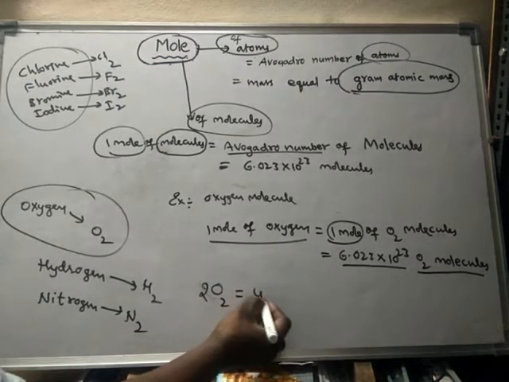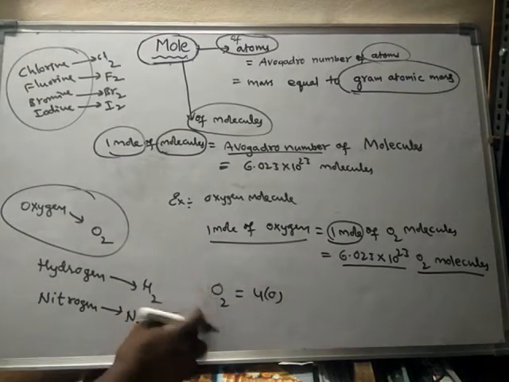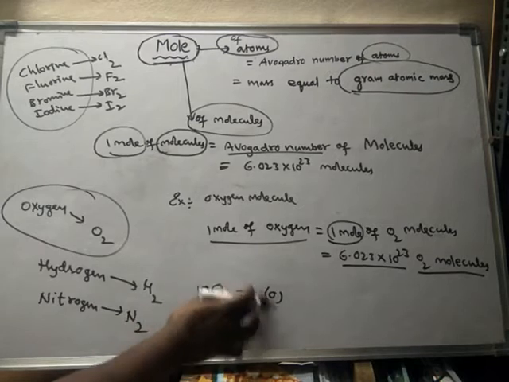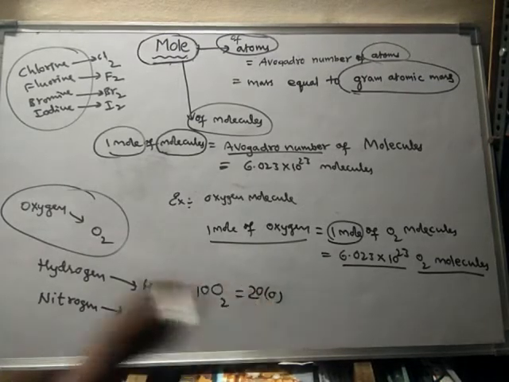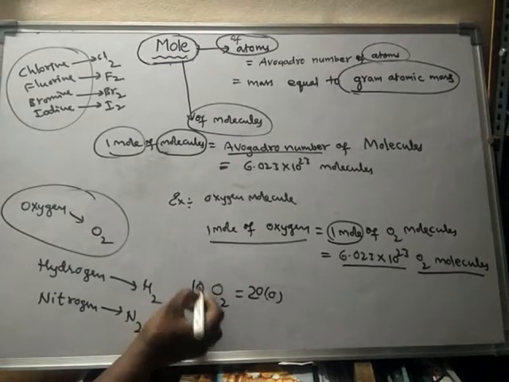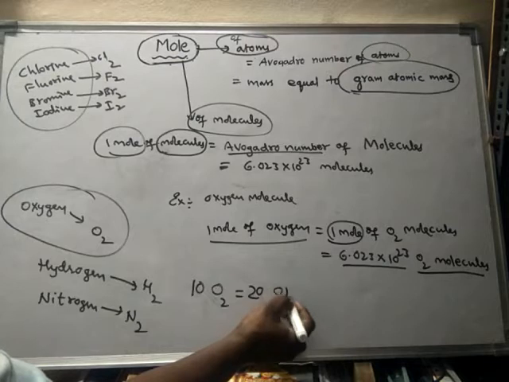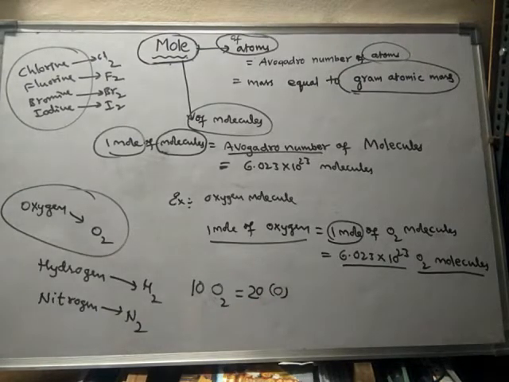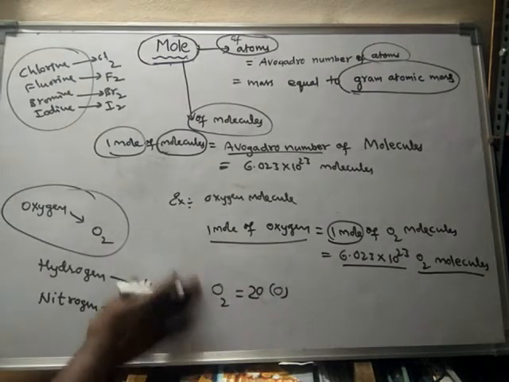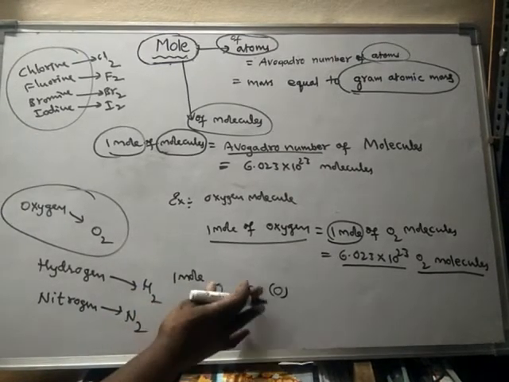If it is 10 O2, it is 20 oxygen atoms. Suppose it is 1 mole of O2, then it will be